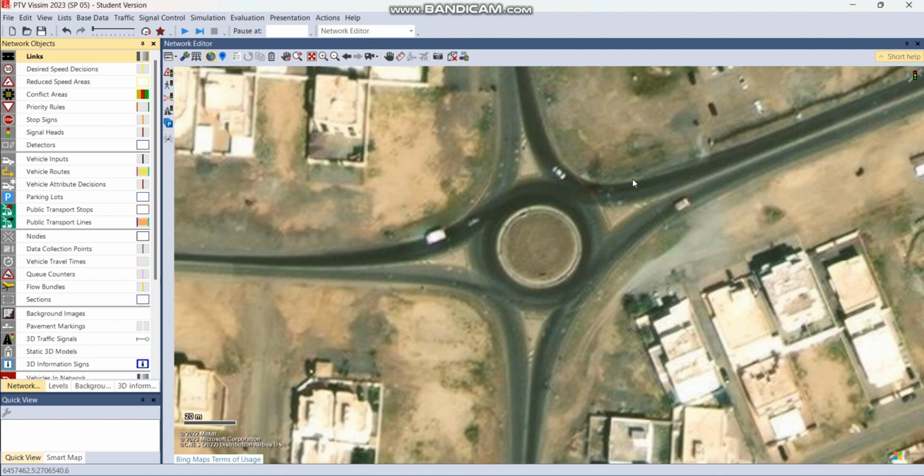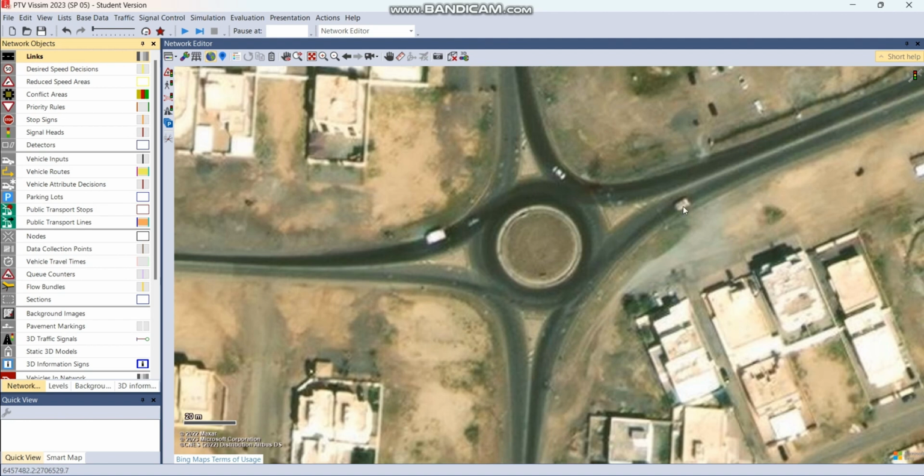So now we can start drawing the links of the intersection. You can see on the left side of our screen the network objects. And here you will find the functions that you can use to make the elements of an intersection. First, let's use the links function. Select links to enable. Now, there are two ways to draw the links.